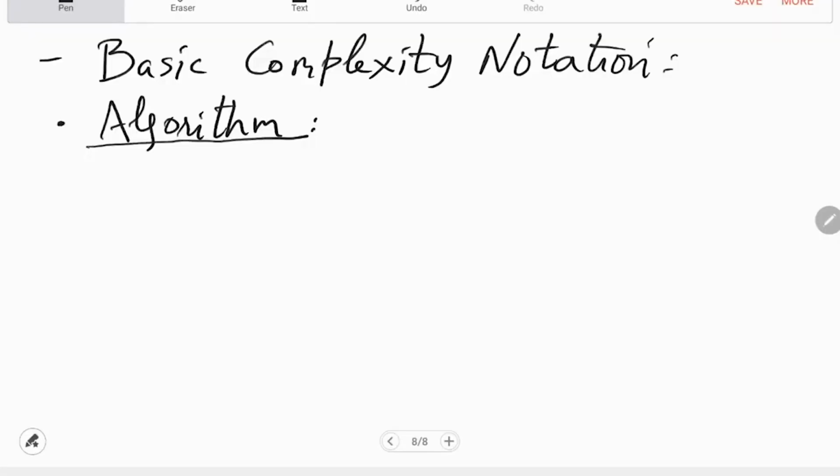But if somebody is allergic to C, then you want a definition independent of programming. A definition independent of programming is: you define a machine and then say that whatever the machine does is an algorithm. That machine is called a Turing machine. So formally, an algorithm is just a Turing machine.